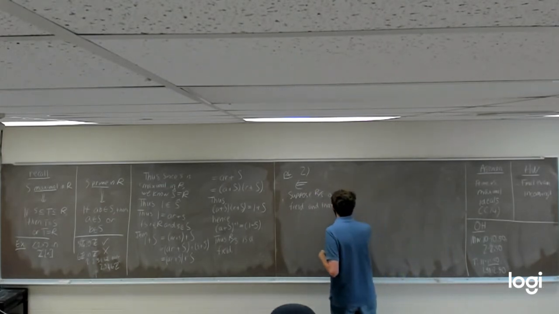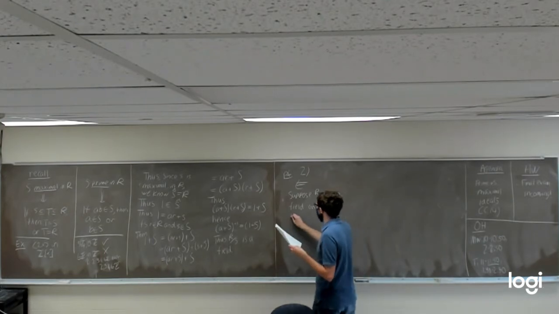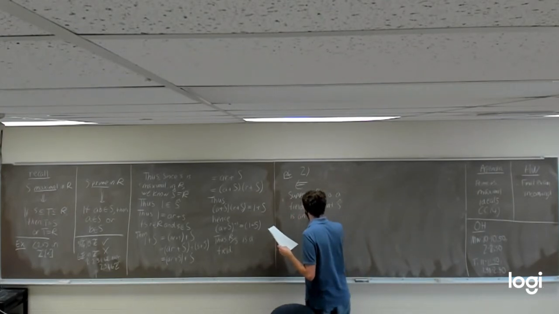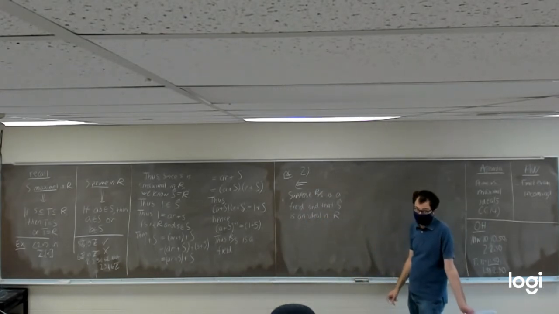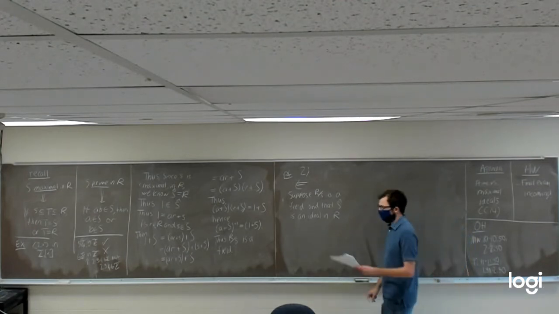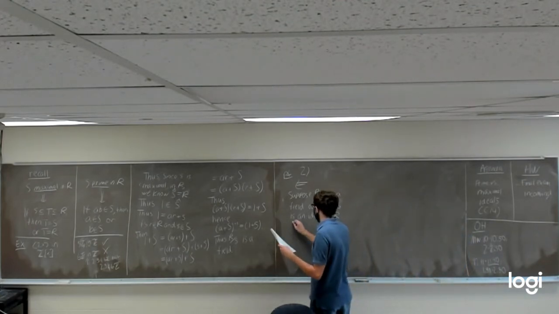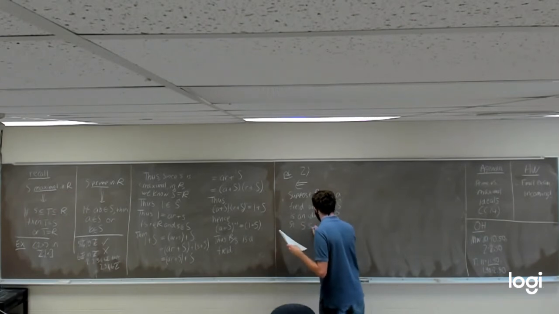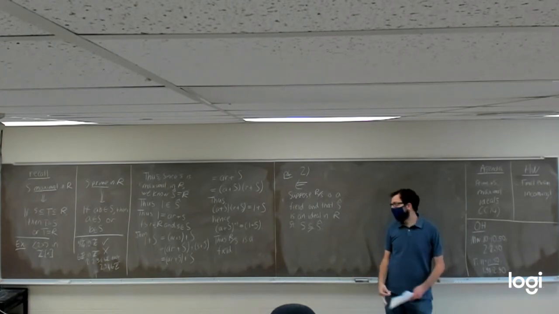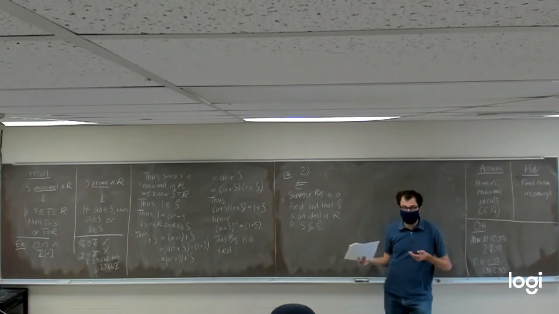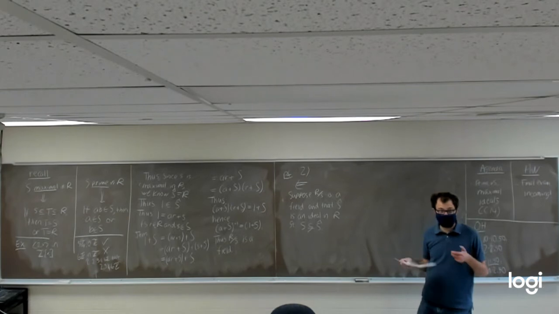So we're going to suppose that big S hat is some ideal in R, not necessarily the same S hat from the forward direction, but it's some ideal in R such that big S is properly contained in big S hat. So we're going to suppose that we have some ideal S hat that properly contains our ideal big S.